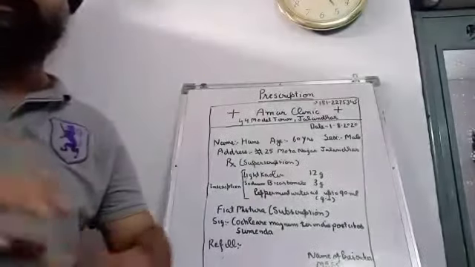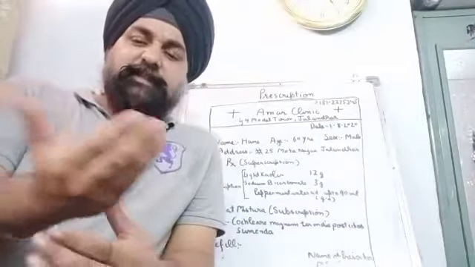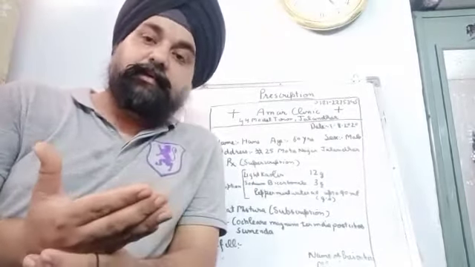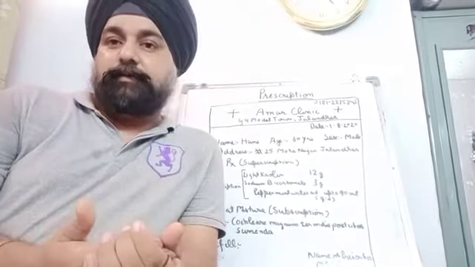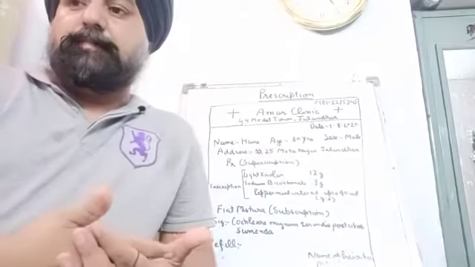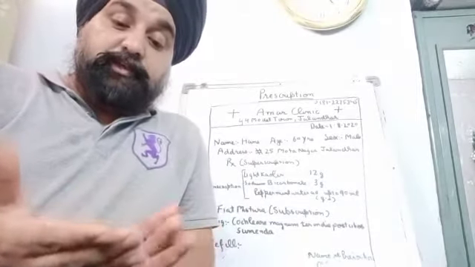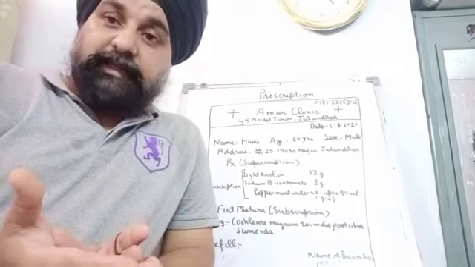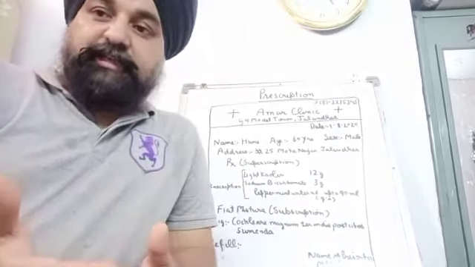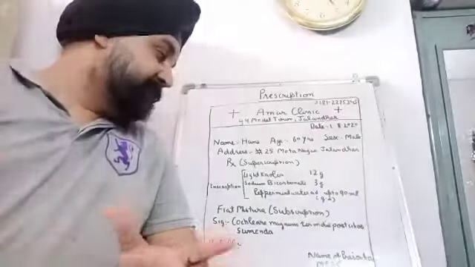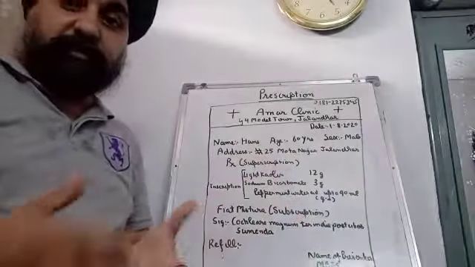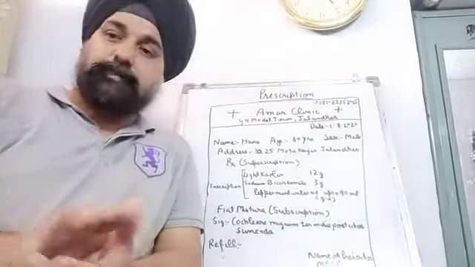Second is reading and checking. Once the prescription comes to you, you must check its authenticity, whether it is properly signed, and whether it is on the same OPD slip which is used by the particular hospital or clinic. You need to check the ingredients, whether they are written properly. You should check the instructions given by the physician, that is the subscription, how to make the particular medication, all these things.